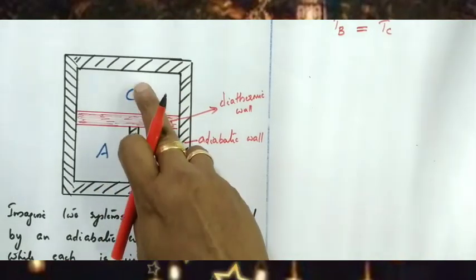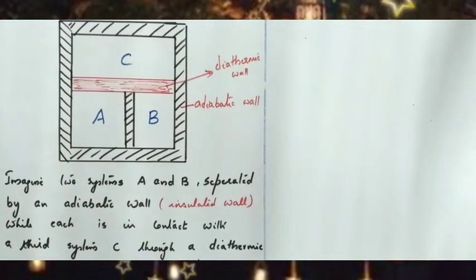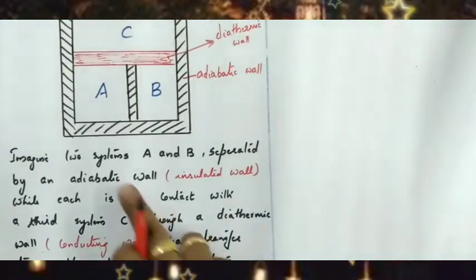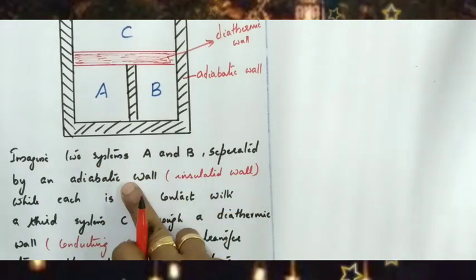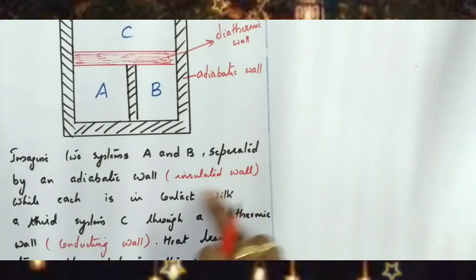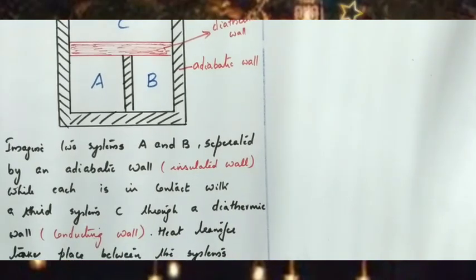Between AC and between BC, what is placed? A diathermic wall, a conducting wall is placed. So here, imagine two systems A and B separated by an adiabatic wall or an insulated wall, while each is in contact with the third system C through a diathermic wall or a conducting wall.